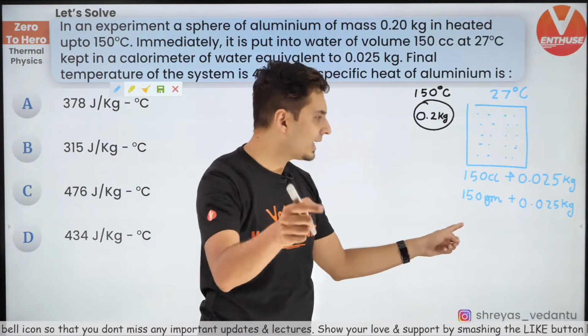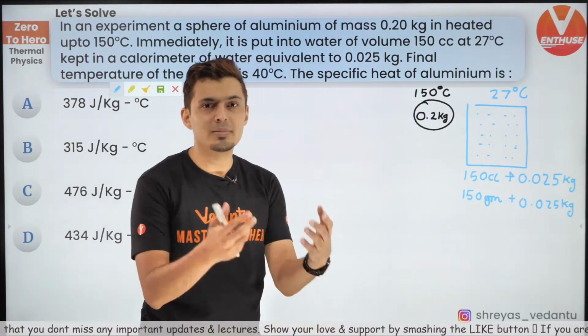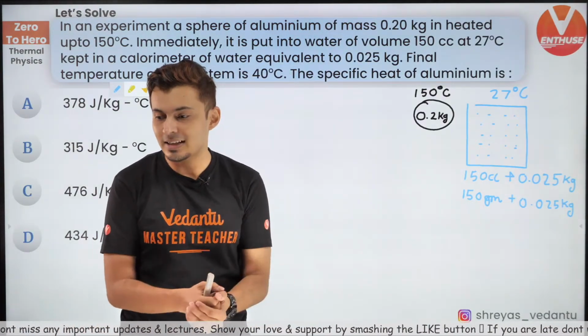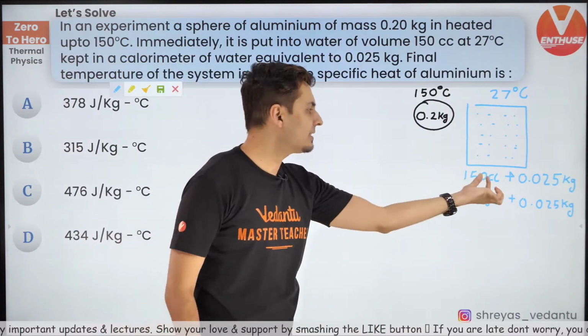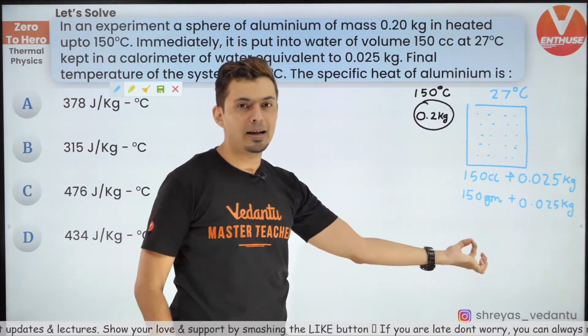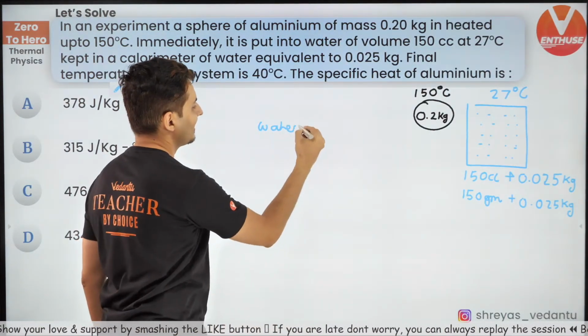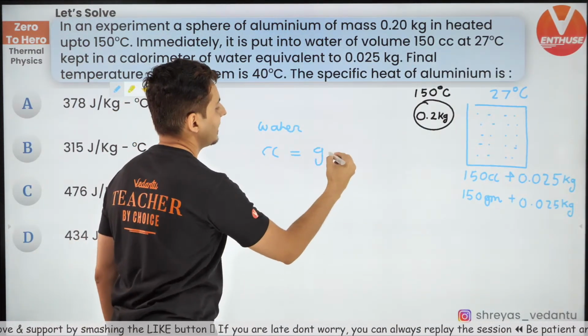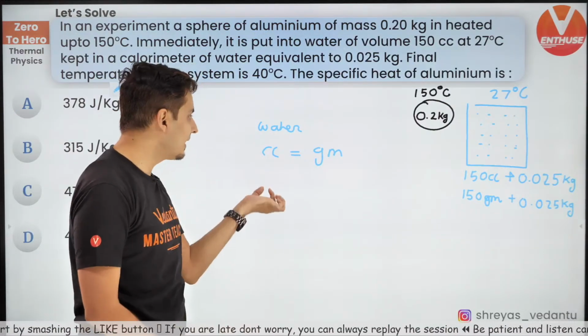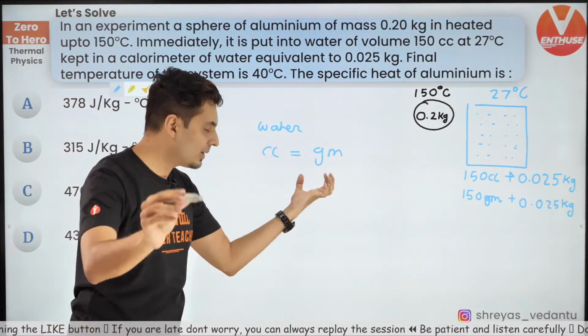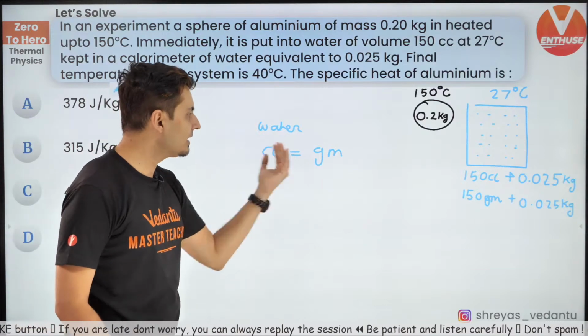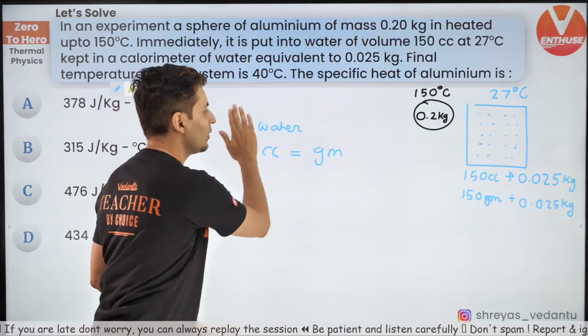This 150 grams plus 25 grams is how many kgs? Remember, for water, whatever cc you get is always the gram, because the density of water is 1 gram per cc. So that's why cc is always numerically equal to grams for water.